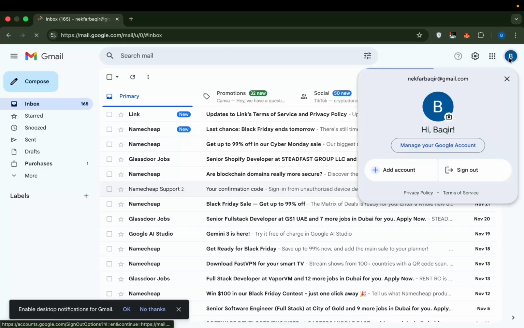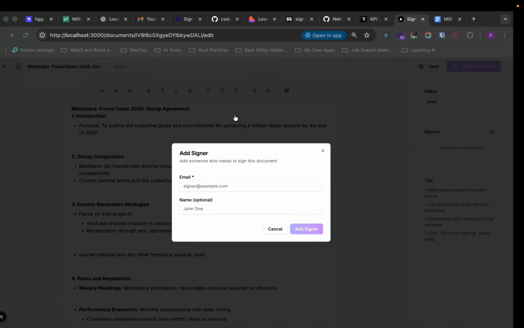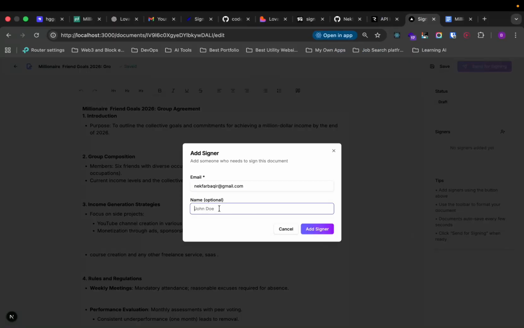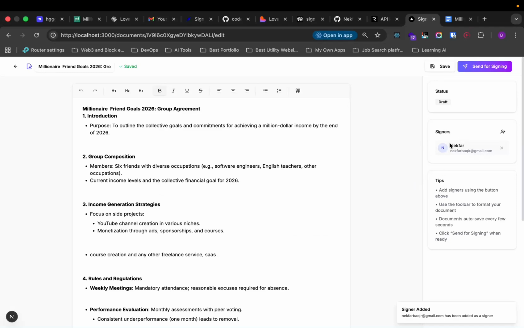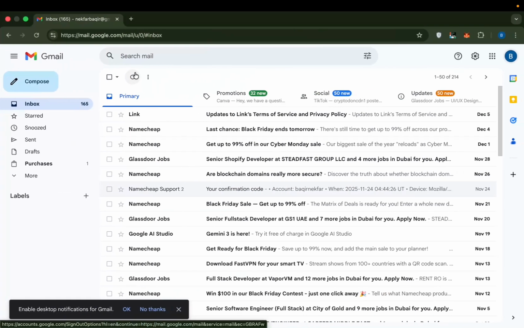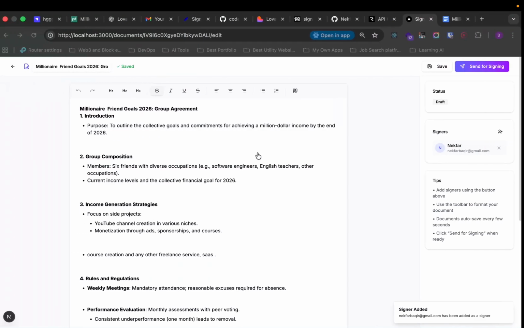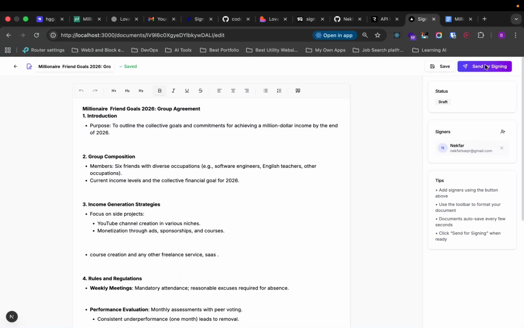Okay. I'm going to just use this one here. And then the name is going to be Nickver. It's okay. Just add a signer here. And I don't know if it sends any email or not. I didn't check the code, to be honest. But I think it's sent for signing is here right now, highlighted. So first of all, I save it, and then I'll send and sign it. Okay, so I'm going to send this one.